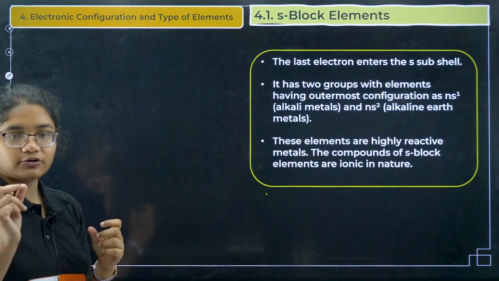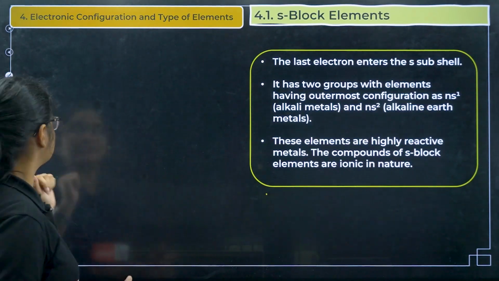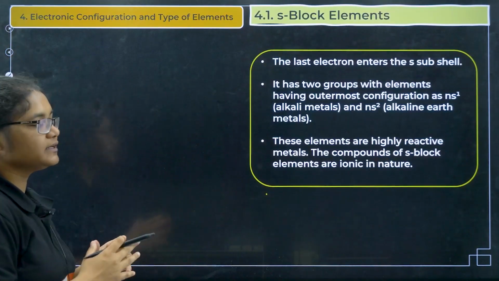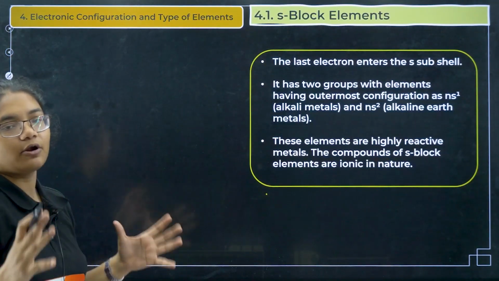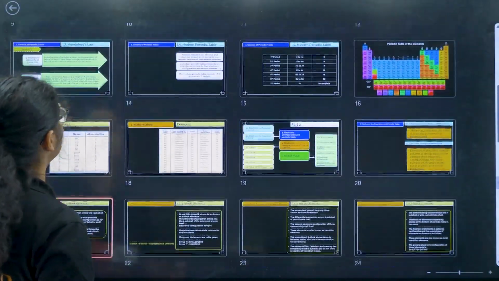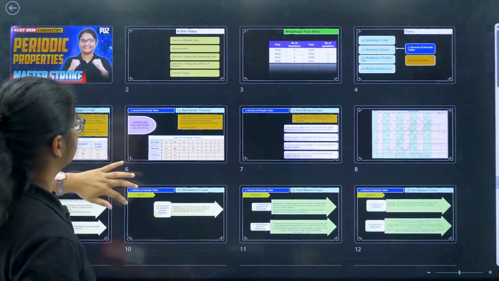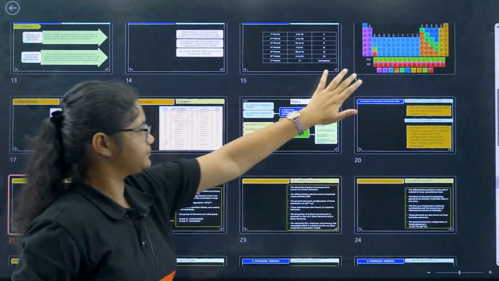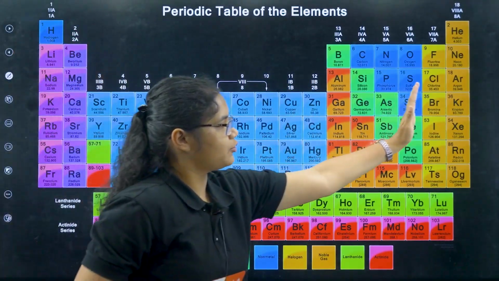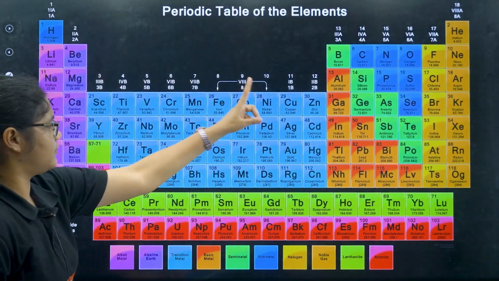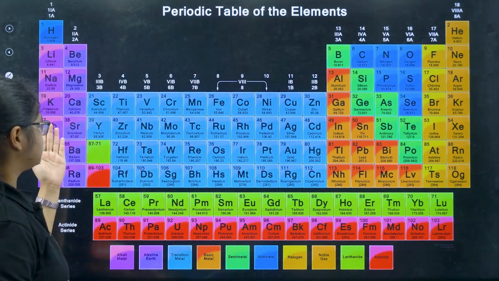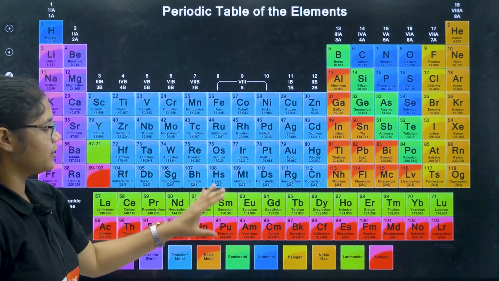Next we have electronic configuration and type of elements. So the last electron, as you see here, is in the s orbital, right? So that means it belongs to the s block. The periodic table is divided into 4 blocks. If I show you the periodic table, yes, the first 2 columns are your s block. These are your p block. This middle blue one is your d block, and the bottom 2 rows are your f block. S block, p block, d block, f block.